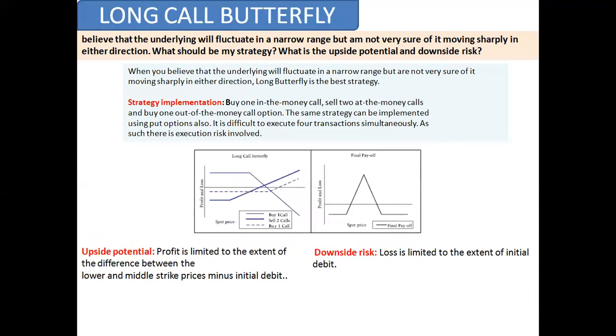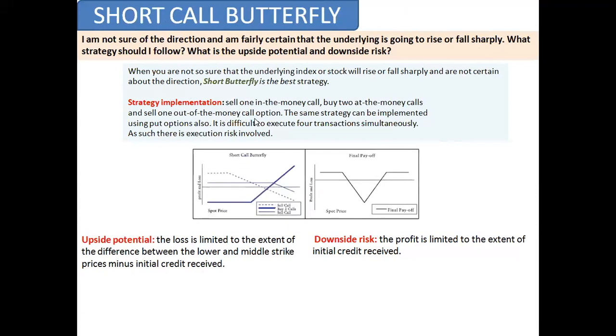So here you will buy one call, sell two calls, and buy one call: buy the in the money call, sell two at the money calls, and buy one out of the money call option. The same thing you can apply here: sell one in the money call, buy two at the money calls, and sell one out of the money call option. This way you can apply the butterfly strategy.